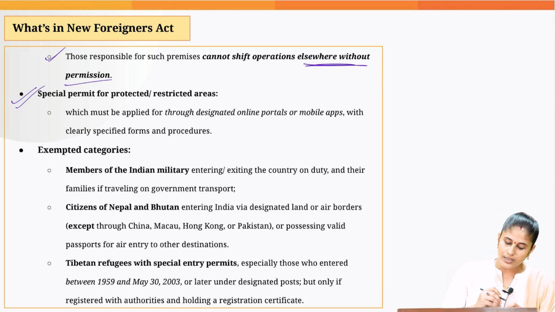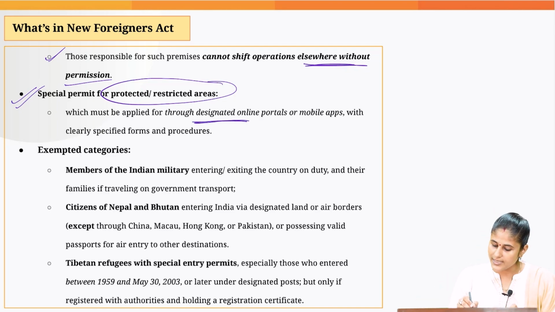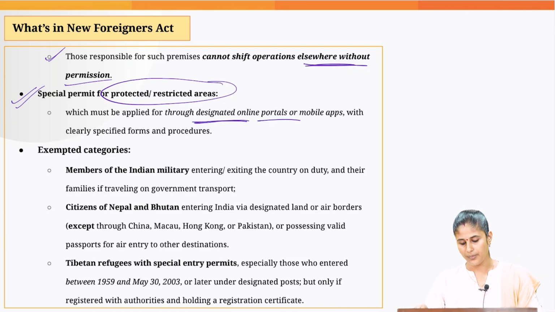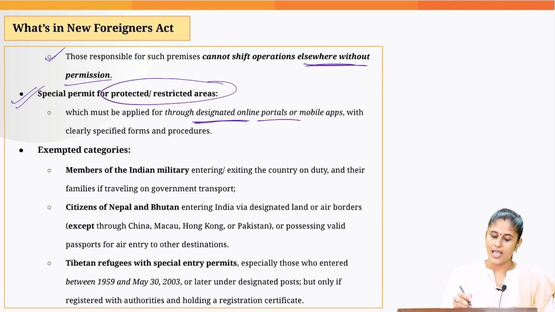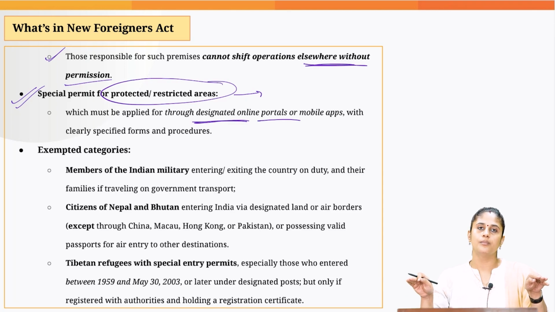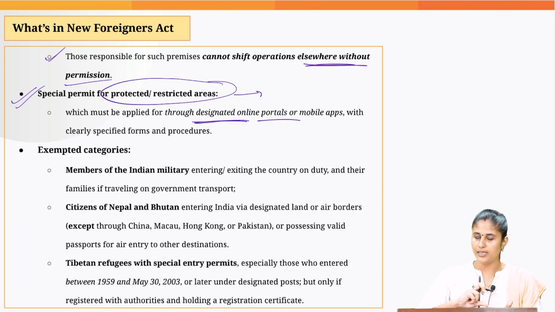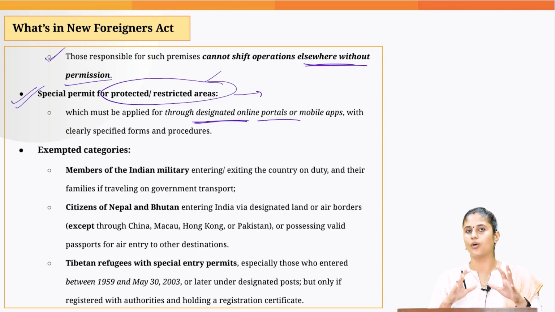Then when it comes to getting entry in protected and restricted areas, for this you need to get a special permit. And this permit, the foreigners could get it through a designated online portal or mobile app. Okay, so you can see how with the use of technology we are simplifying things, and we are putting in place a uniform mechanism when it comes to getting the permits for entry into protected and restricted areas. Earlier we had a lot of ambiguity.